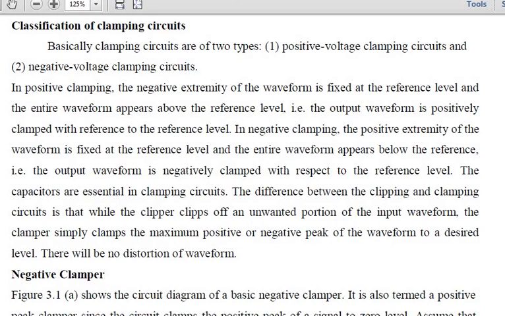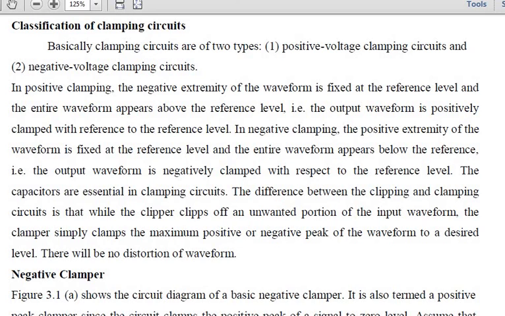Clipper means, what actually clipping means, you have to fix. Now if I say what is my positive voltage clipping, you will be fixing or clamping the positive part of your signal, and when it comes to the negative voltage clamping, the negative part of your voltage signal will be fixed or clamped. Fine. So in positive clamping, the negative extremity of the waveform is fixed at a reference level, and the entire waveform appears above the reference level.